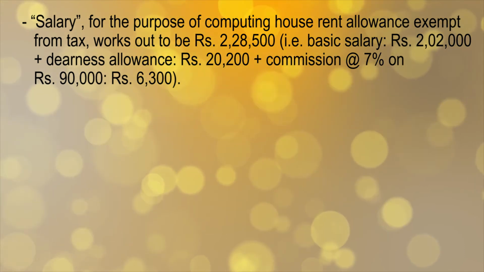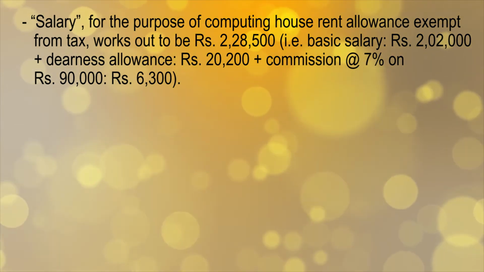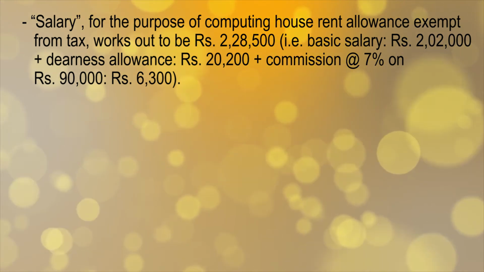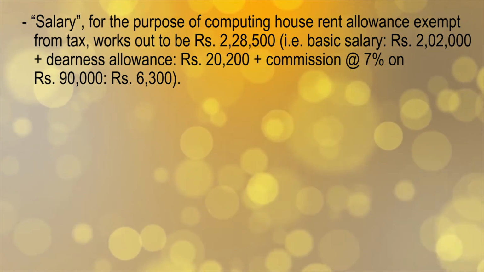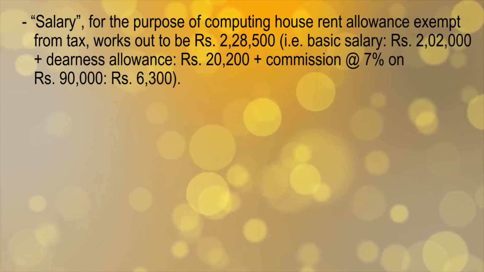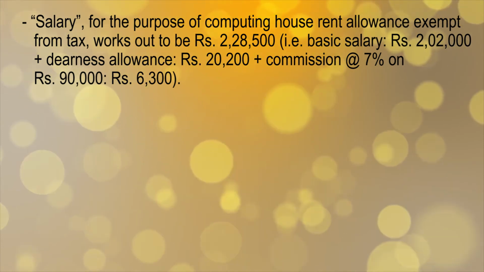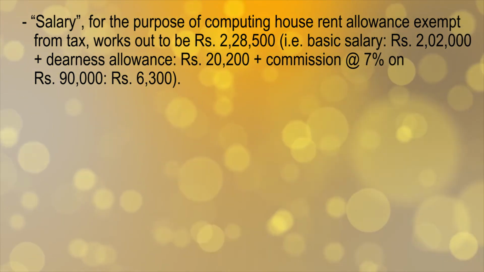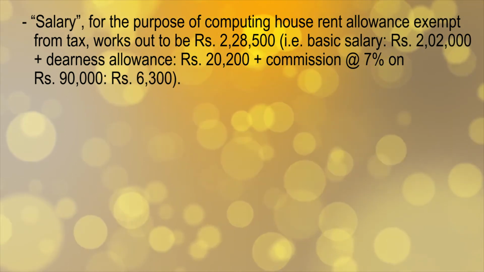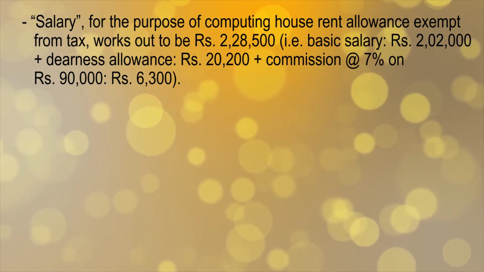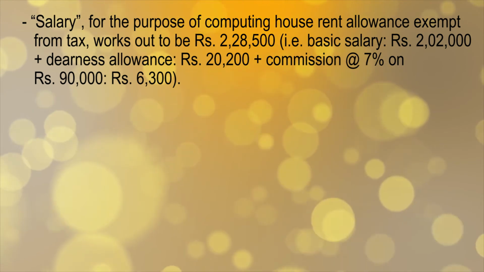Dearness allowance will be included because it is a part of salary, and commission at the rate of 7% on rupees 90,000, which comes out at rupees 6,300. Commission is taken into calculation of salary because commission is given as a fixed percentage on turnover.